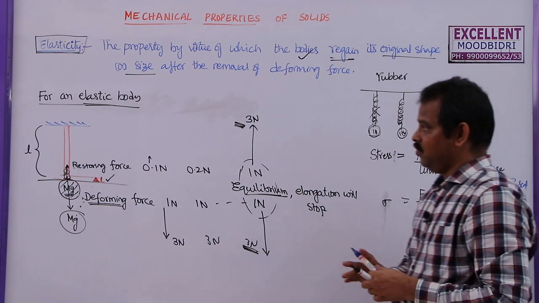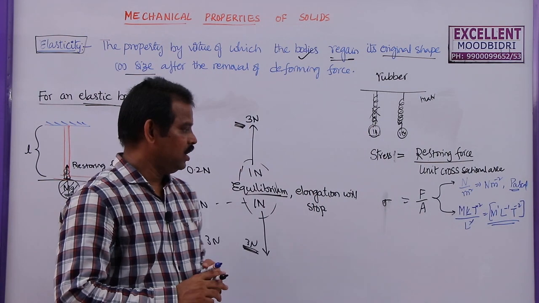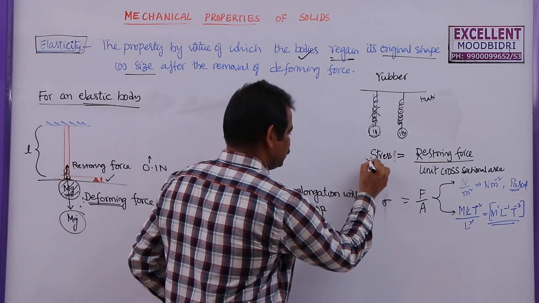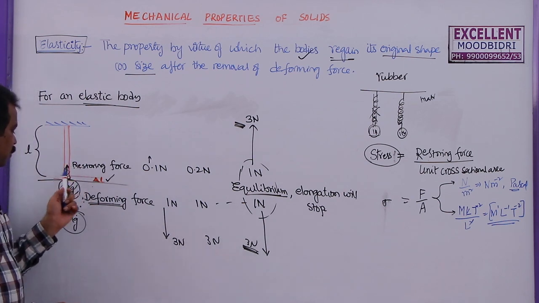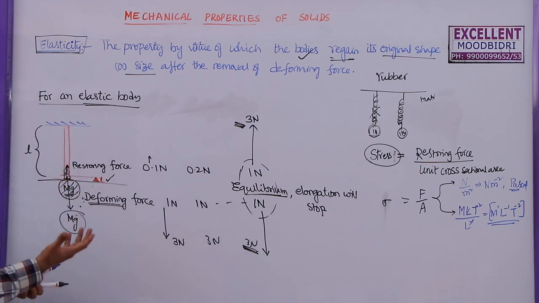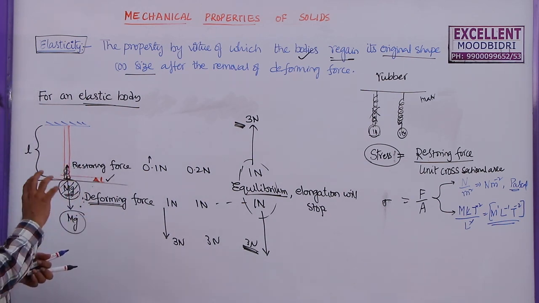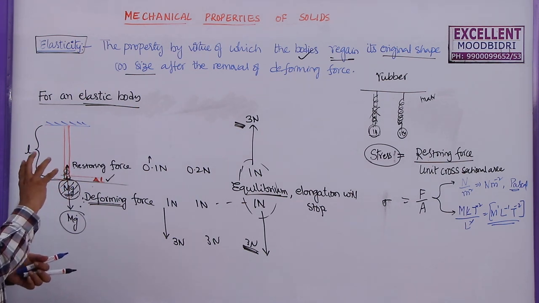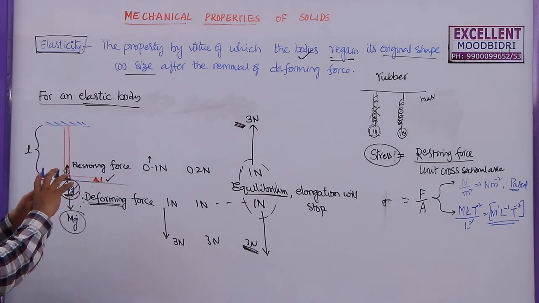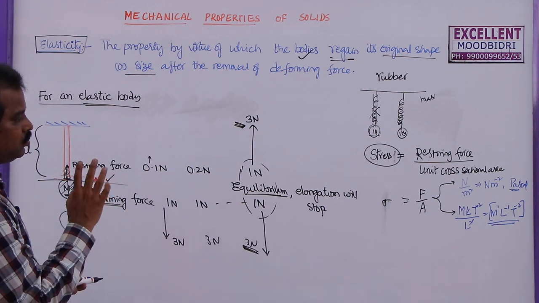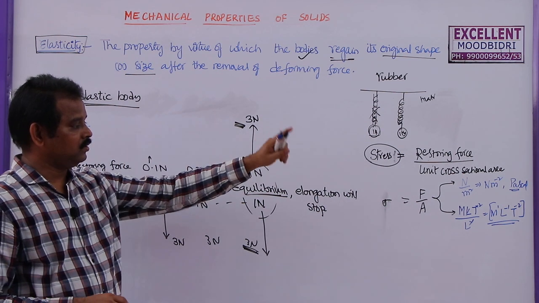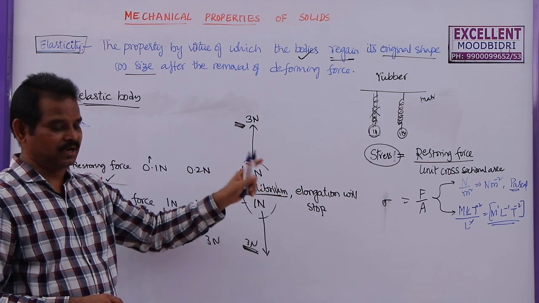But here we have three types of stresses. Whenever stress is acting on a particular body, it will undergo some change. Either it is a change in length, or change in area, or change in volume, or maybe a change in the shape of it. That's why stress can be divided into three types, and the corresponding change produced here is also called a strain.